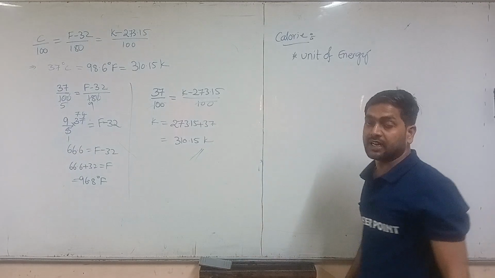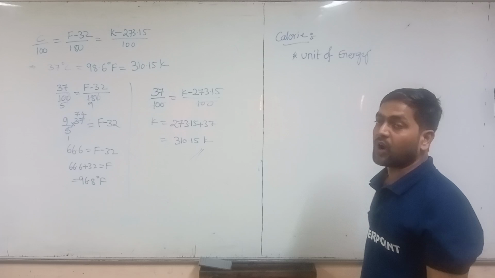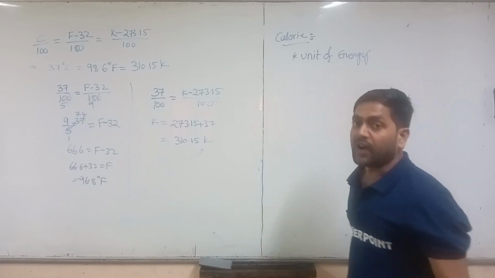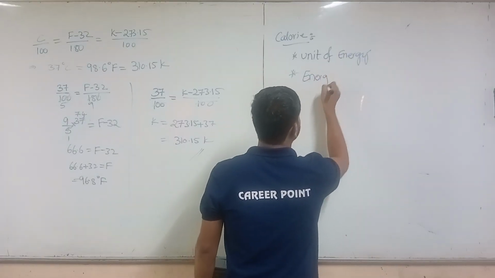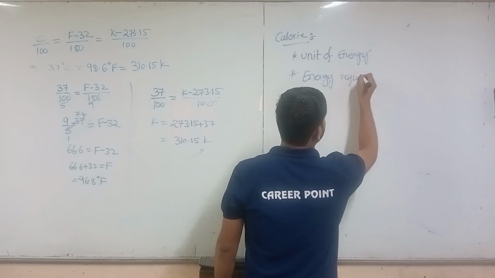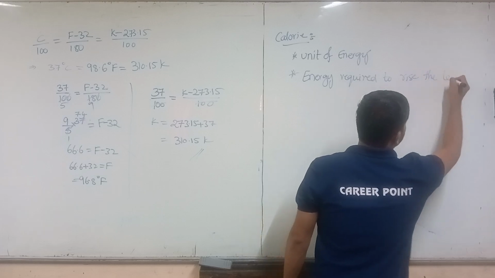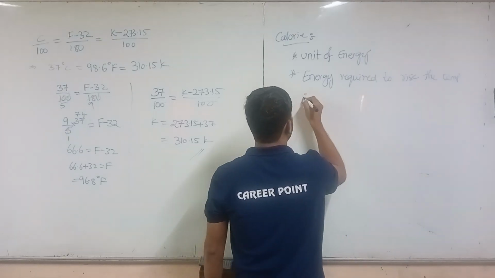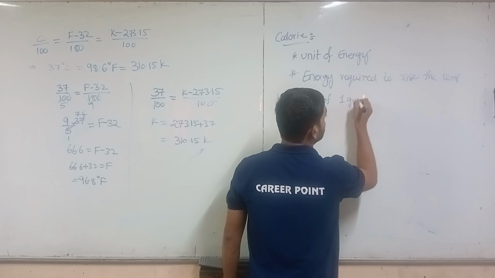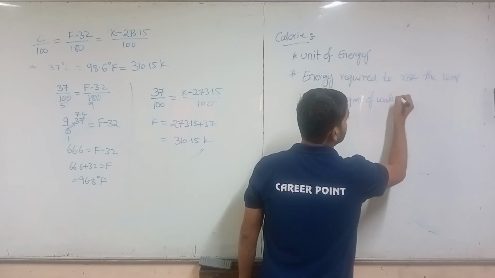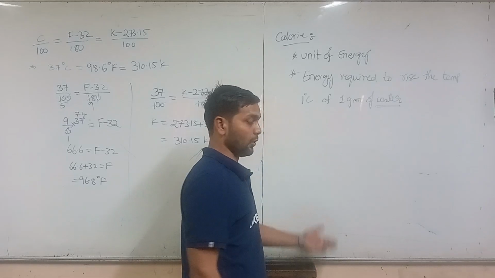It is defined as the energy required to raise the temperature by 1 unit, that is 1 degree Celsius, of 1 gram of water. 1 gram of water is called the calorie.